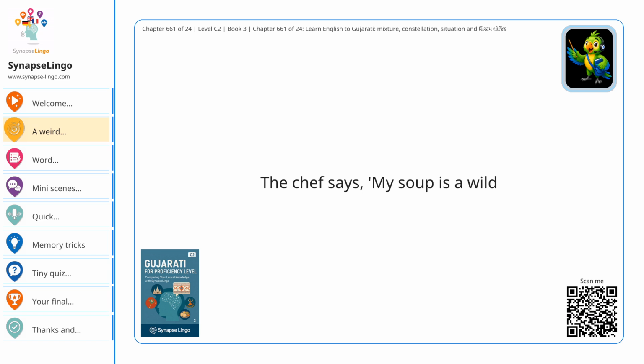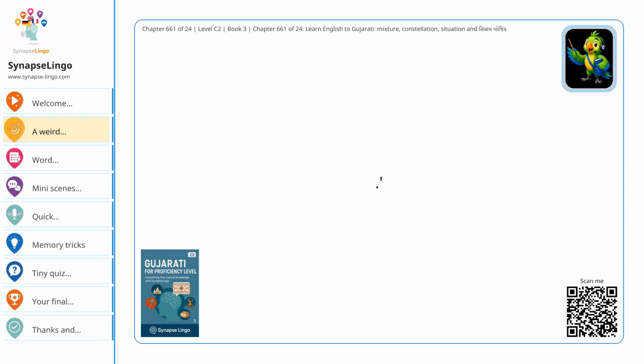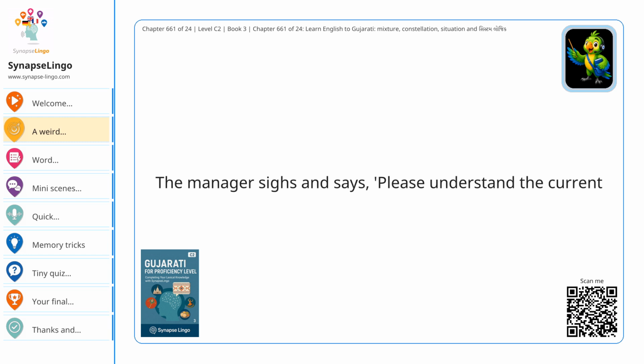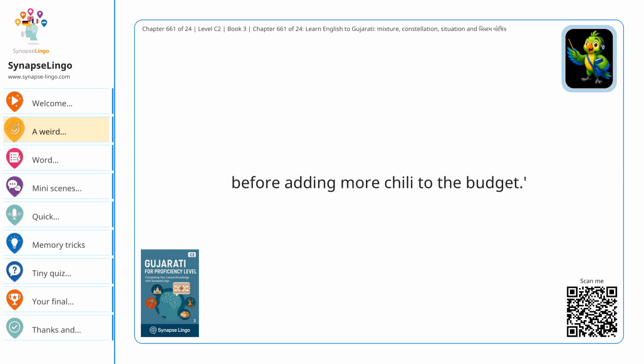The chef says, "My soup is a wild मिश्रण of sweet, spicy, and probably accidental." The astronomer points out the window and says, "Last night I saw a bright नक्षत्र समूह." The manager sighs and says, "Please understand the current परिस्थिति before adding more chili to the budget." The analyst adds, "First we must review the आरंभिक स्थिति." Who invited the goat to the conference room?